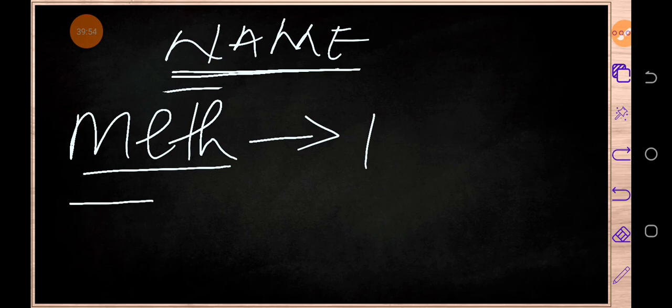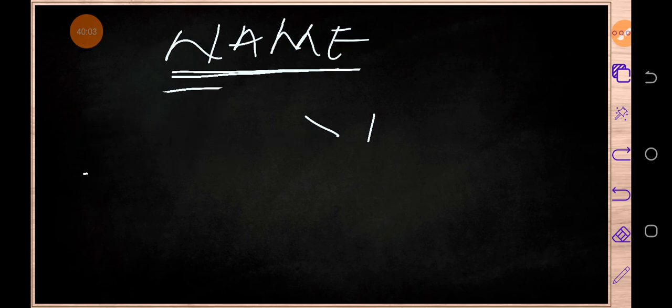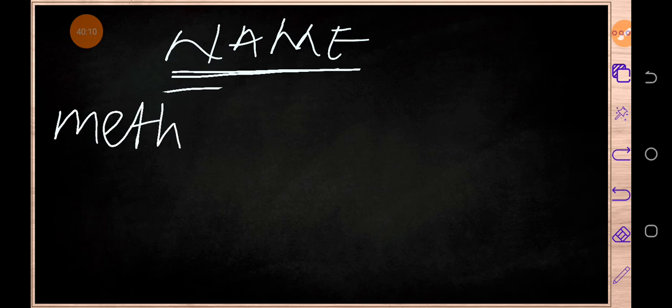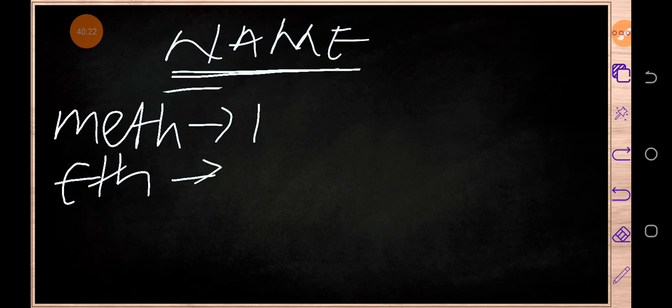Then whenever I see any member from any family has got the prefix eth, just know that it has 2 carbon atoms.